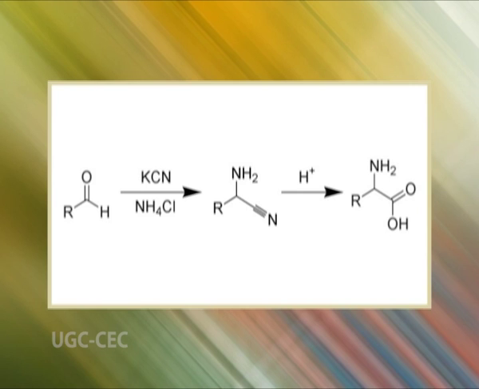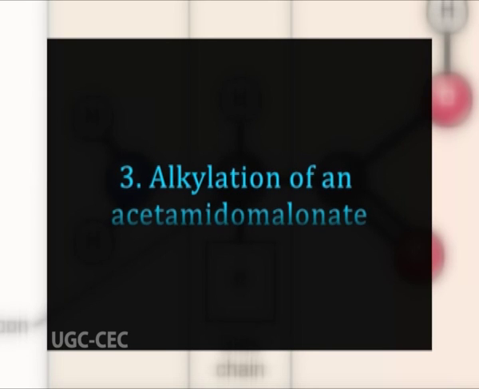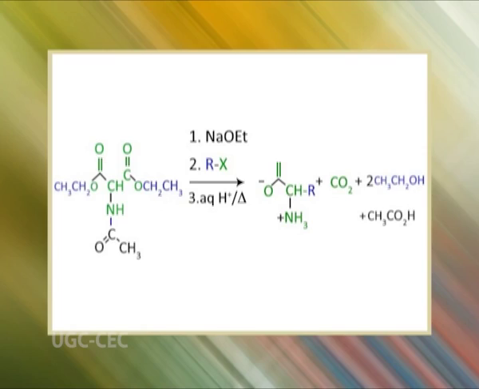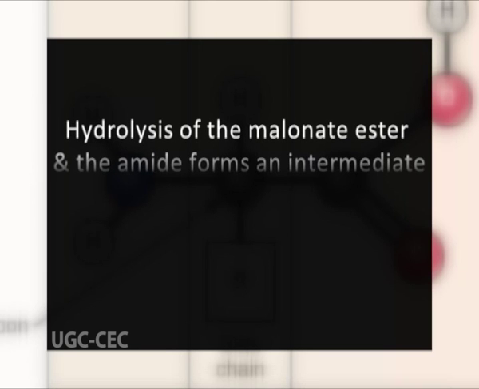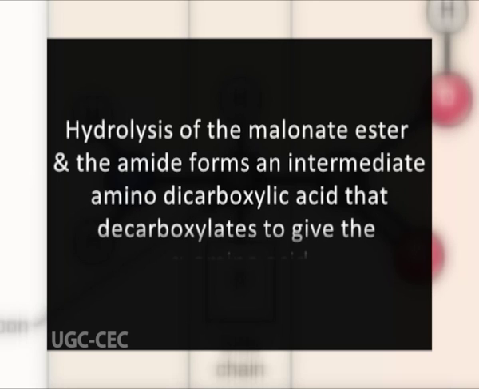Now, alkylation of an acetamido malonate. The malonate derivative is treated with a base to form the nucleophilic enolate that then reacts with alkyl halide. The same acetamido malonate can be used to form any primary alpha amino acid. Hydrolysis of the malonate ester and the amide forms an intermediate amino dicarboxylic acid that decarboxylates to give the alpha amino acid.